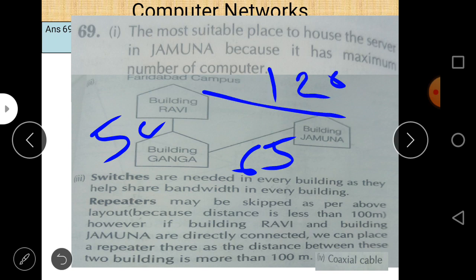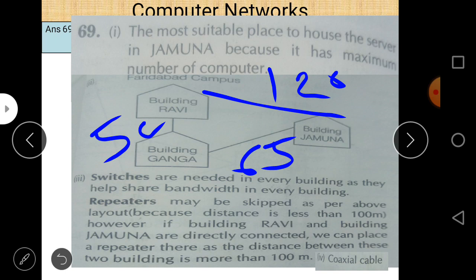So building Ravi and building Jamuna are both connected via building Ganga, and the total distance is 50 plus 65, that is almost 115 meters. To join building Ravi and building Jamuna directly, 120 meters of cable is required. This is unnecessary and higher compared to 50 plus 65, that is 115.